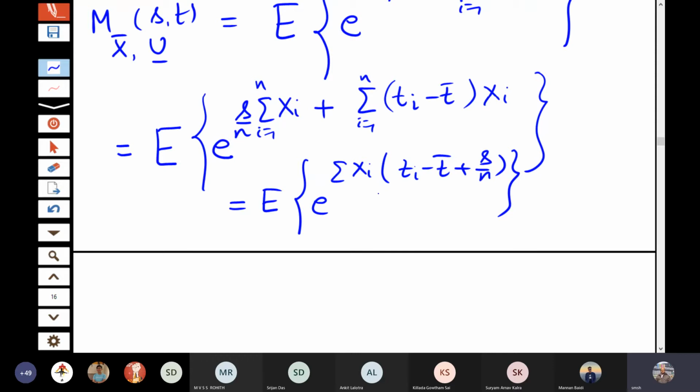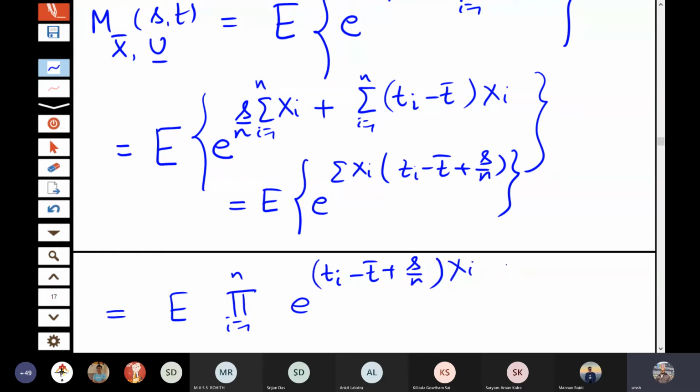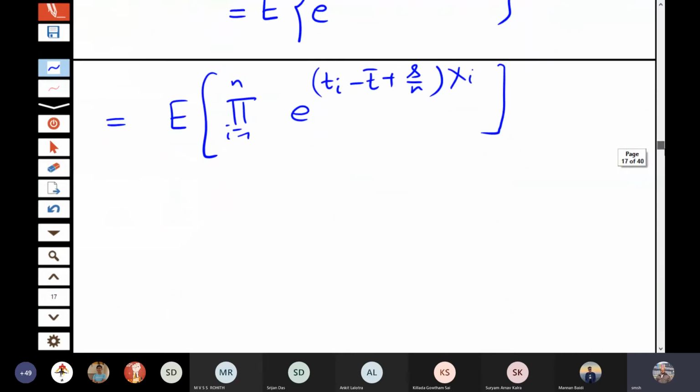And again you see it is having the same structure, that is expectation of e to the power sigma xi. So this I can write as expectation of the product i equals 1 to n e to the power (Ti minus T bar plus s by n) xi, and expectation of the product will become product of the expectations because xi's are independently distributed.